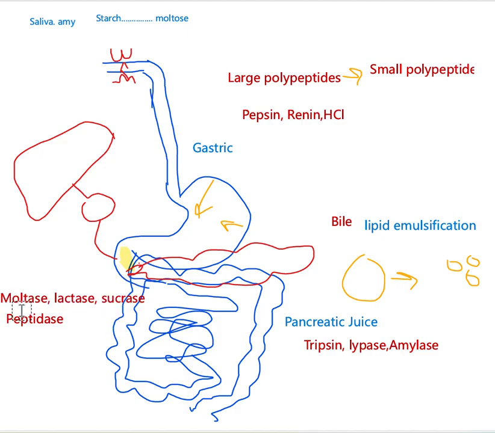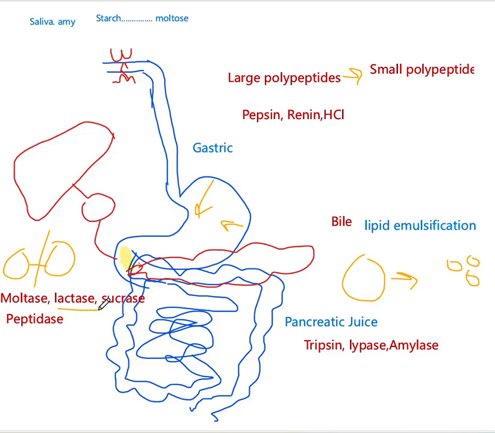Okay, now you know the function of maltase. Maltase converts maltose into glucose, because we know that maltose is composed of 2 glucose molecules. So this disaccharide, maltose, is converted into 2 glucose molecules.